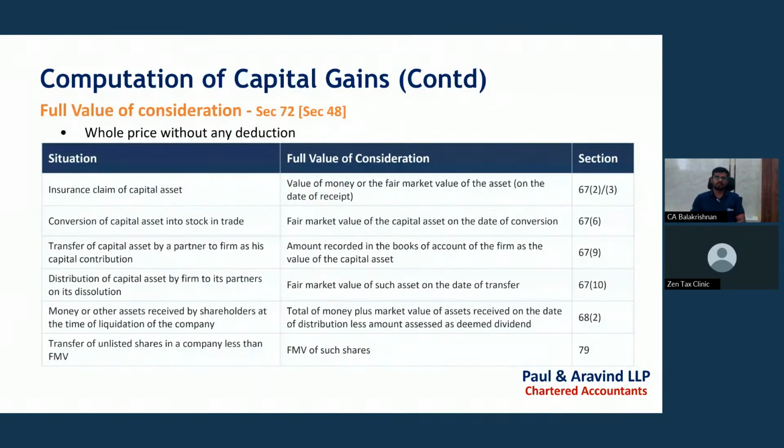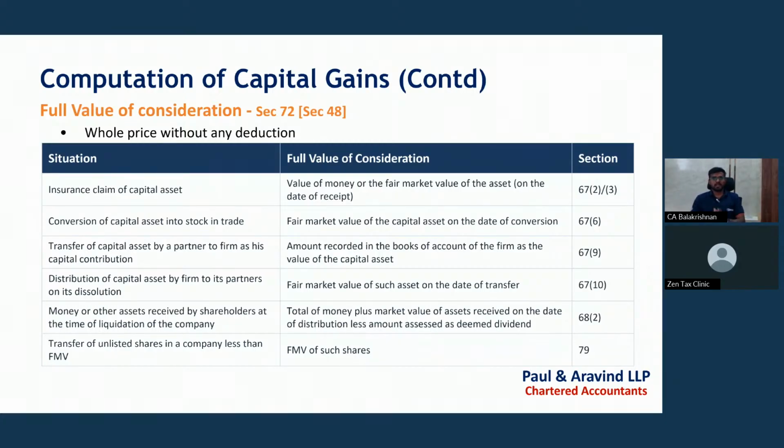So in computation of capital gain, we can see full value of consideration. Section 72 covers the full value of consideration. Full value of consideration means full price without any deduction. That is, before transfer expenses or before getting any deduction, we need to take the sale price. For the following cases, full value of consideration shall be different. Say, for example, in case of an insurance claim for a capital asset, full value of consideration will be the value of money received or the fair market value of the asset received.